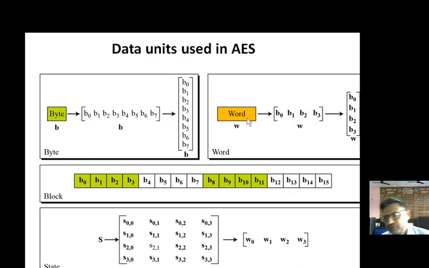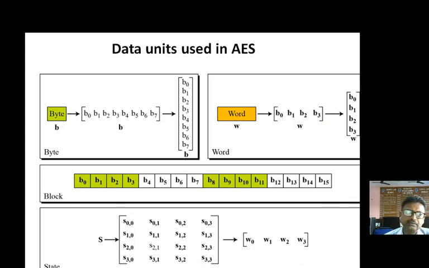Then we have a word. A word consists of 4 bytes, B0, B1, B2, B3, either in the form of a row or in the form of a column. A block is a combination of 128 bits. So 128 bits means 16 bytes. 16 bytes can be represented in the form of a block, either in the form of a row or in the form of a column. This is the row representation of the block.